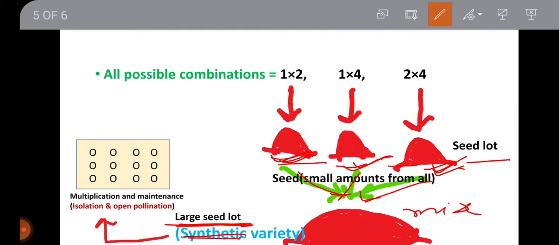Now you have obtained a synthetic variety. Now, multiplication and maintenance: how do you multiply a synthetic variety further? Multiplication and maintenance is done by isolation and open pollination. For multiplication and maintenance, the synthetic variety must be grown in isolated condition, and open pollination should be allowed.